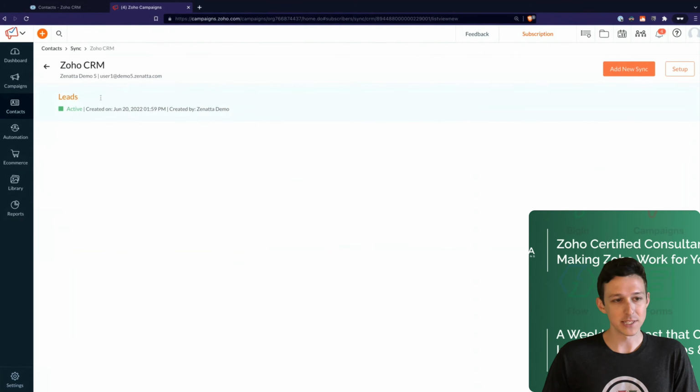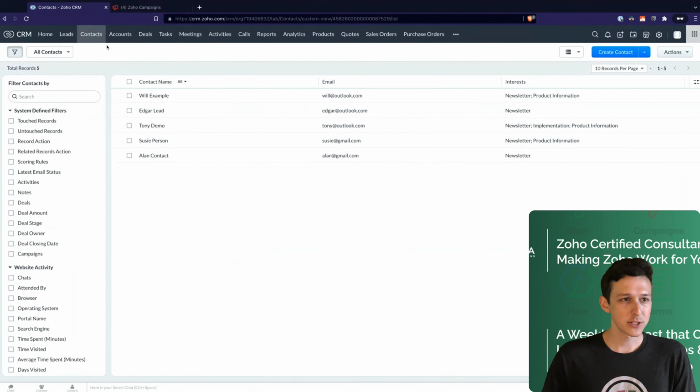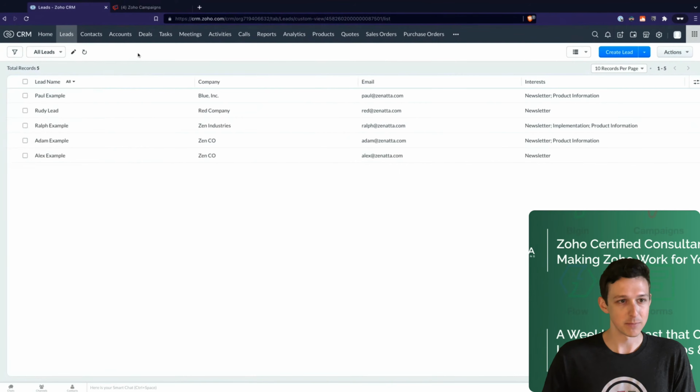Here I've set up one sync already, just so that we already will have some contacts inside of campaigns to work with. I didn't want us to have to wait for it to sync. But in this case, we'll set up a second integration to actually pull from the contacts module. So I'm going to take a really quick field trip over to CRM to take a look at how we have it set up.